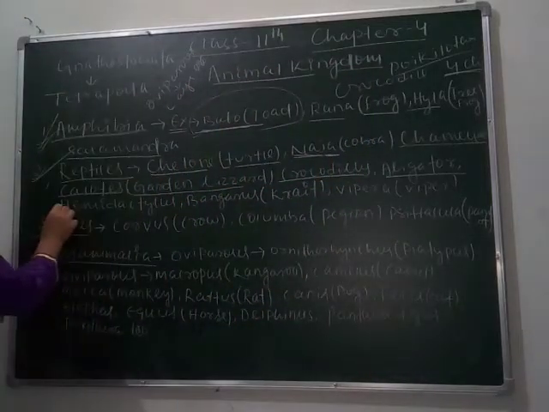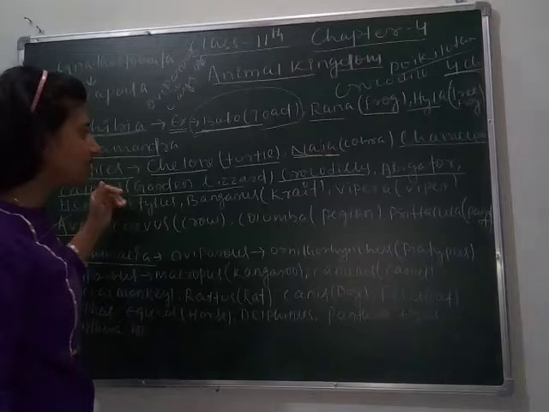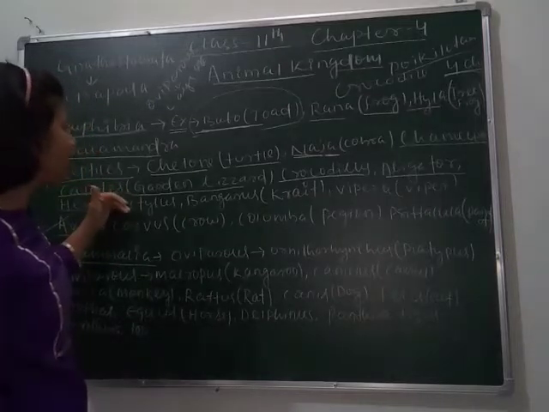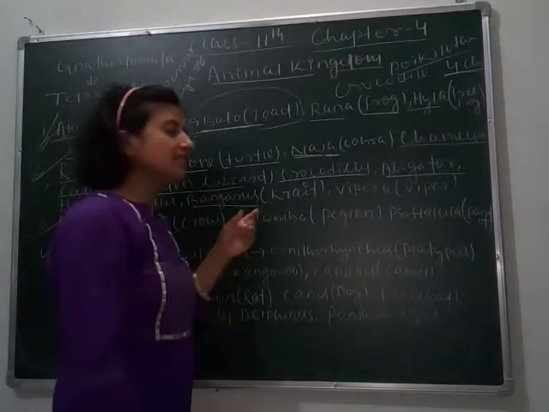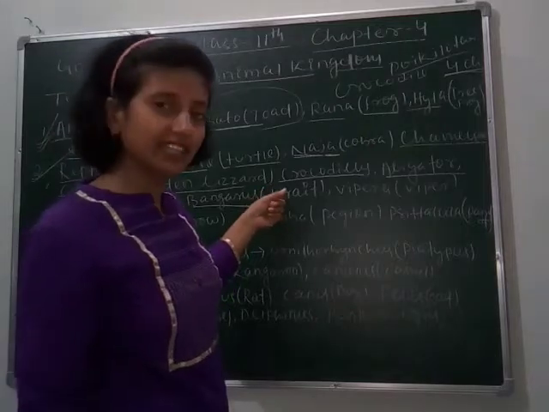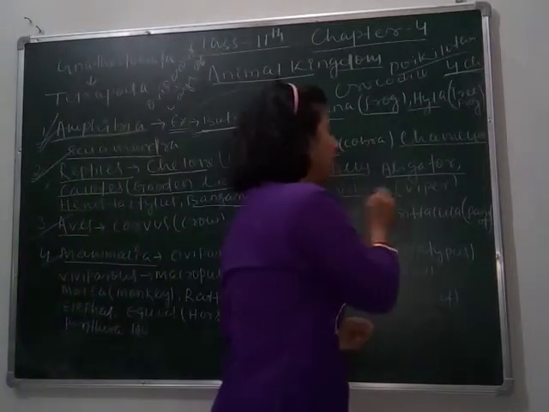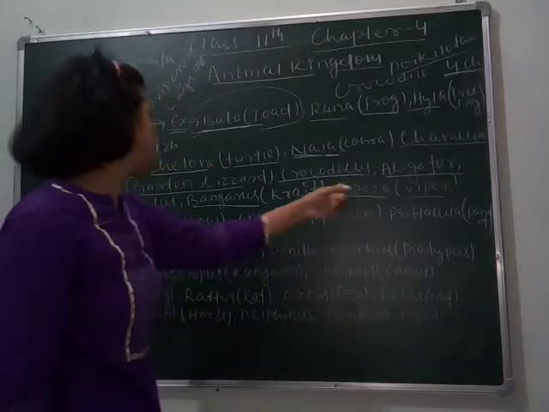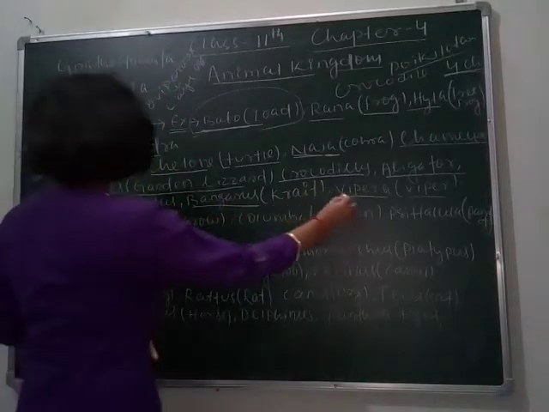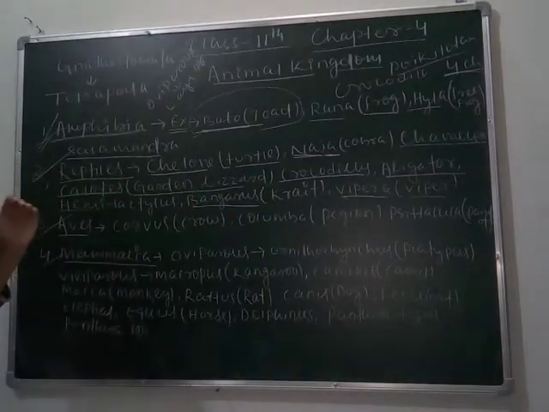Then Hemidactylus flaviviridis, which is called house lizard. Then Bungarus is called krait, a snake that is poisonous. Vipera, viper, which is found in oceans or seas. This is also very poisonous. So they are the characters of reptiles.